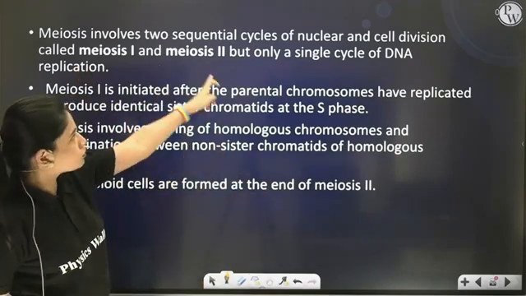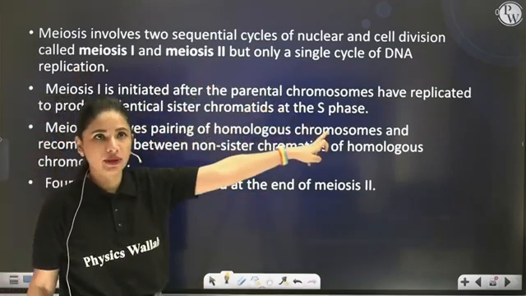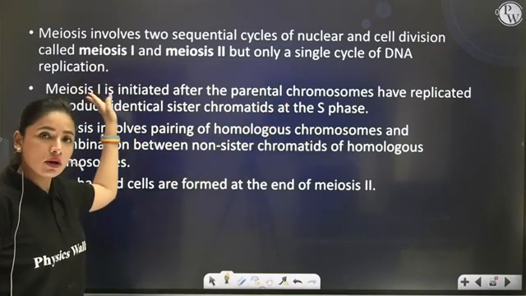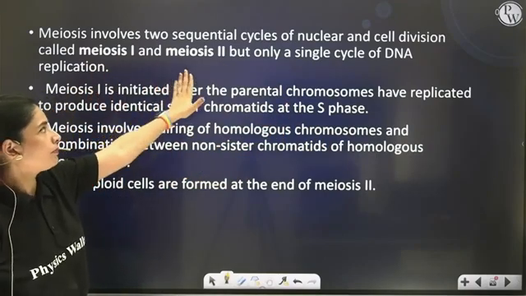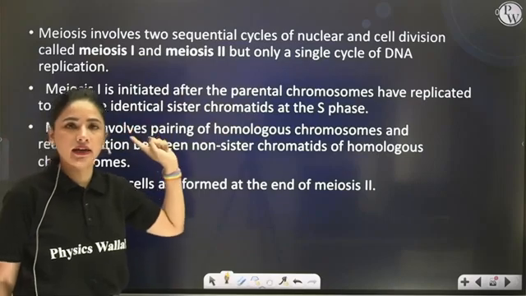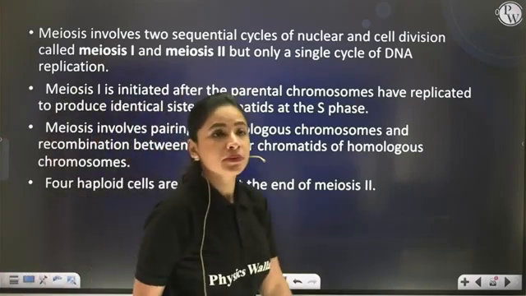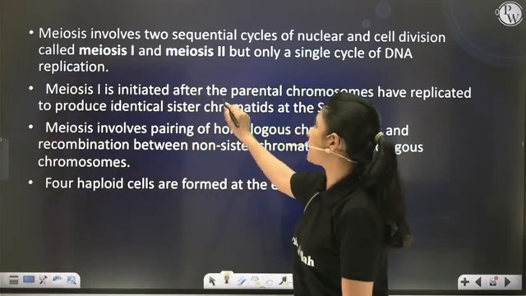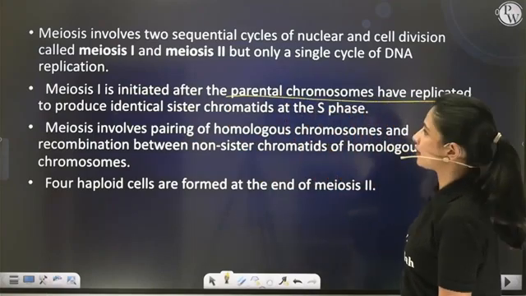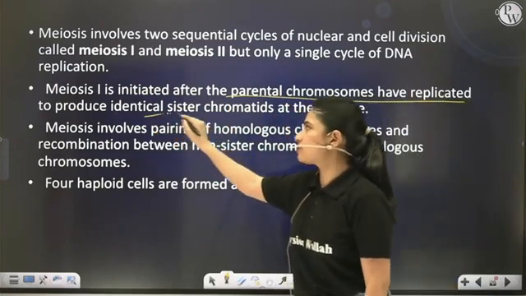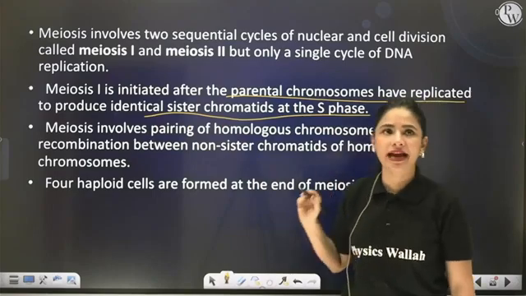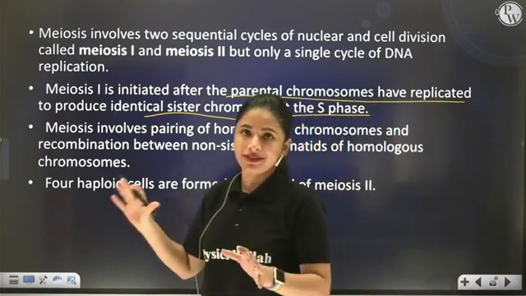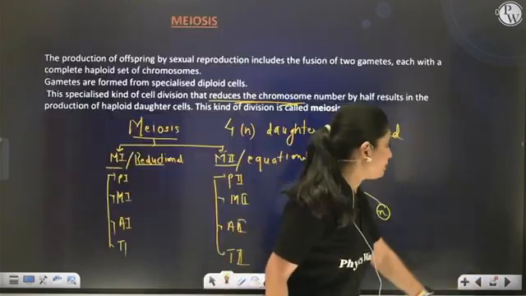Meiosis involves 2 sequential cycles of nuclear division, that means one in meiosis I, another in meiosis II, but only a single cycle of DNA replication. Next point. Meiosis I is initiated after the parental chromosomes have replicated to produce identical sister chromatids at the S phase. Now I'll show you this with the help of a diagram.